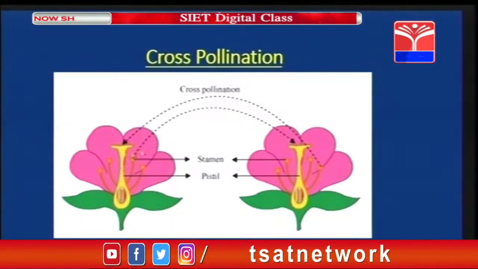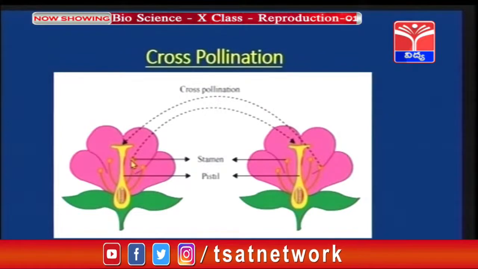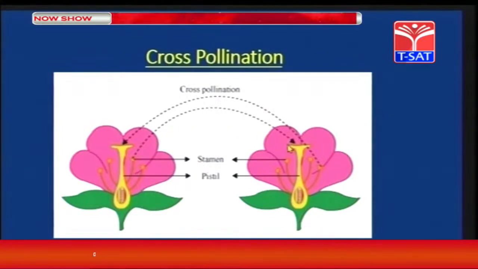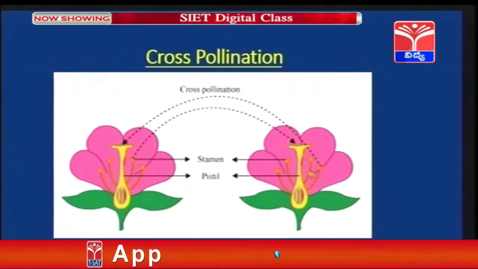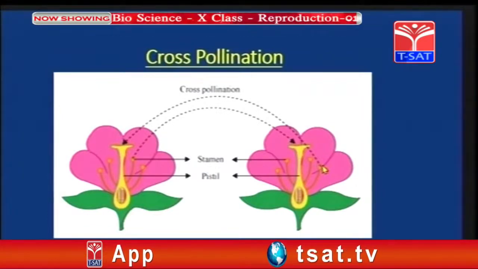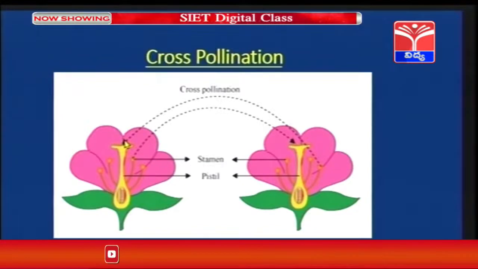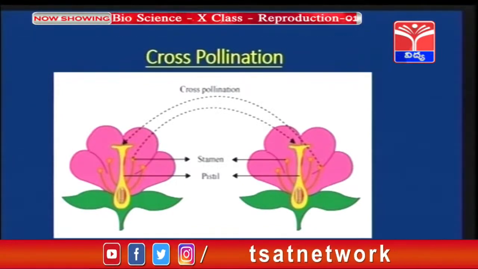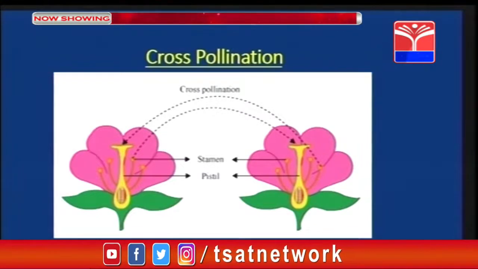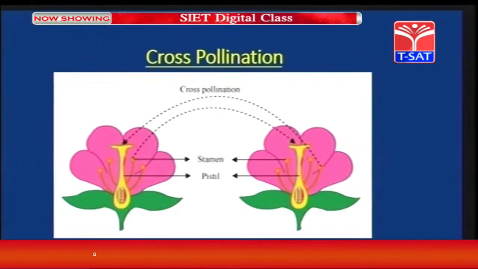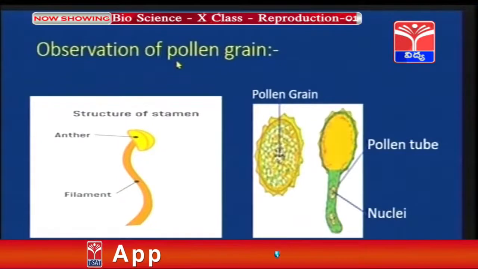Cross-pollination. As you can see in the image, children, the pollen grains of one flower are transferred to the stigma of another flower, and the pollen grains of this flower are transferred to the stigma of another flower. That means the transport of the pollen grains takes place between different flowers on different plants. So, this is cross-pollination.